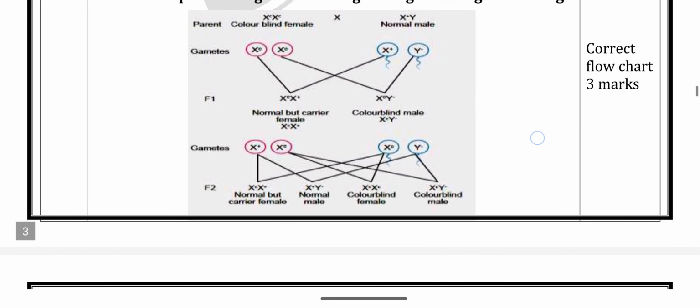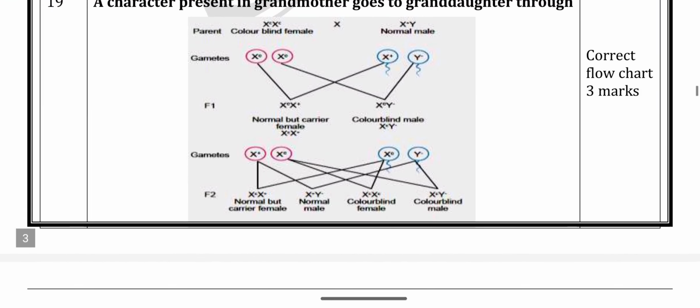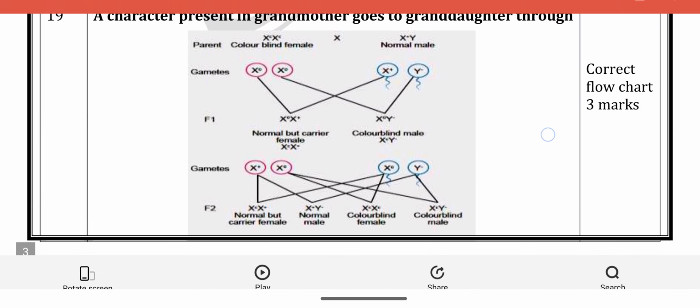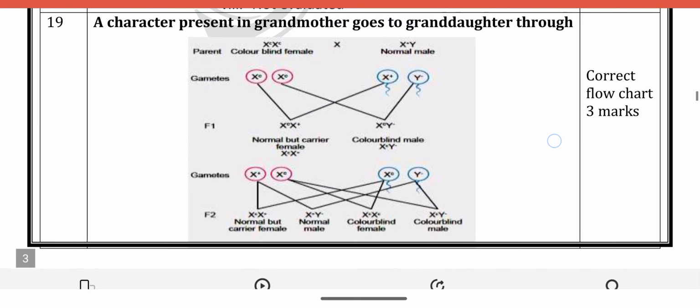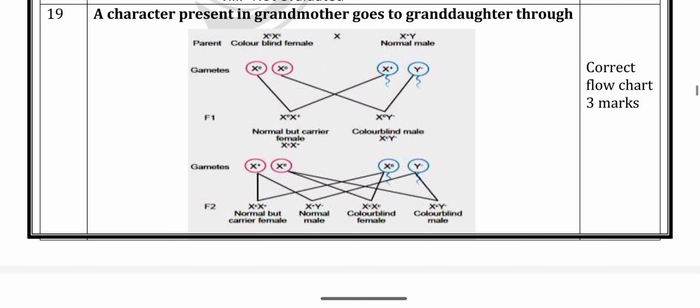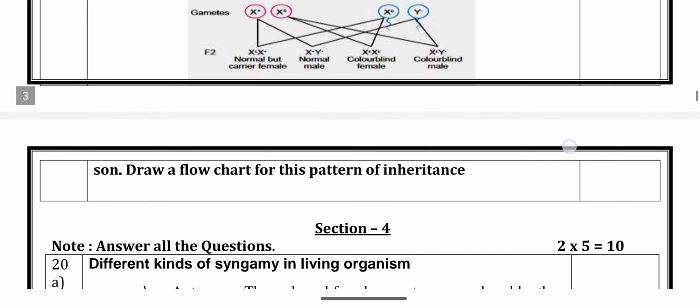So the granddaughter has color blindness, so the character present in the grandmother goes to the granddaughter. The grandmother transfers this character to the granddaughter through the son, the color blind male. For the correct flow chart, we have 3 marks.